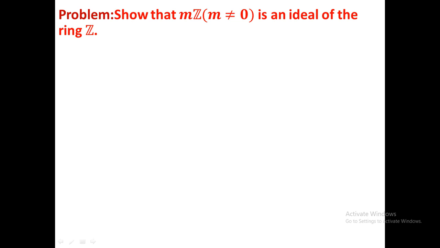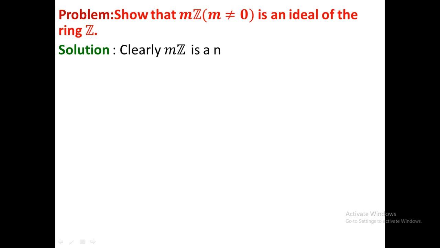So we have to satisfy two conditions. In the first condition, you have to take two elements from mZ, a and b, and then calculate a minus b. You have to check whether a minus b belongs to mZ or not. For an ideal, a minus b must belong to mZ. And the second condition is the condition for ideal, that means a dot r belongs to S and r dot a belongs to S for all a in S and for all r in R.